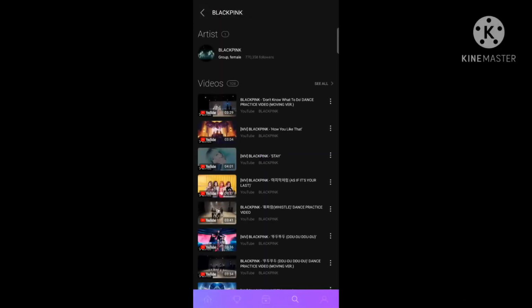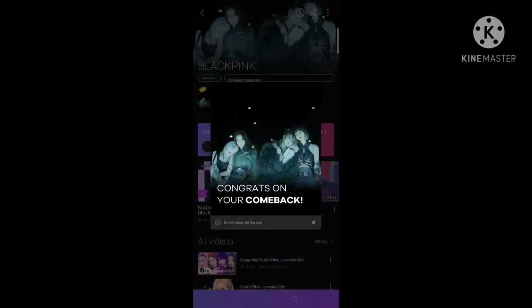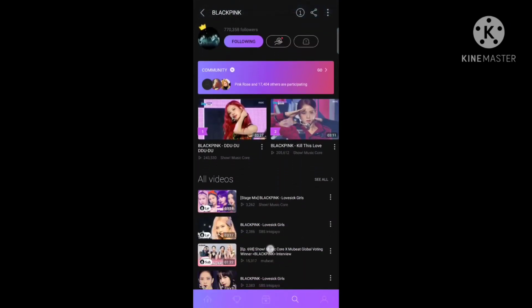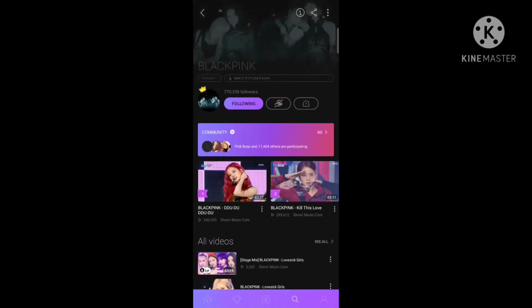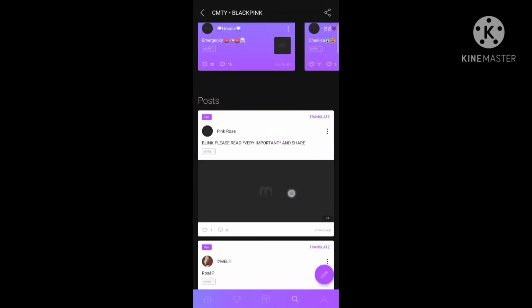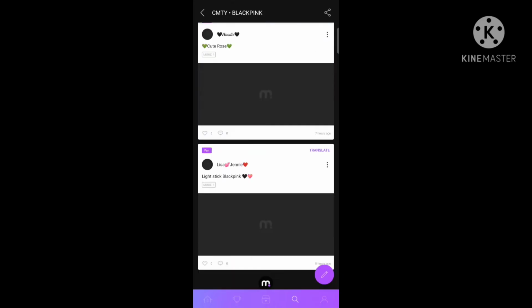We have to be consistent. If BLACKPINK stays #1 for at least half of this year, they would win an award at the next Gaon Chart Music Awards. Do you remember when they won Social Hot Artist at the Gaon Chart Music Awards in January 2021? That's the award for being the artist with the most #1s on the Gaon Social Chart. If you want BLACKPINK to have that award again, you should stream in MUBEAT.